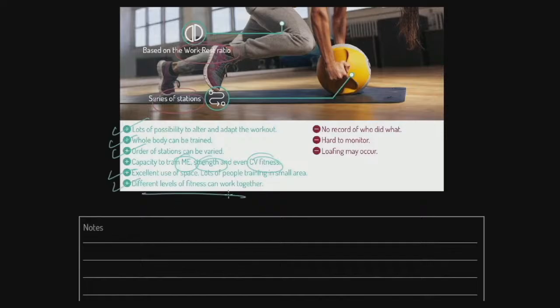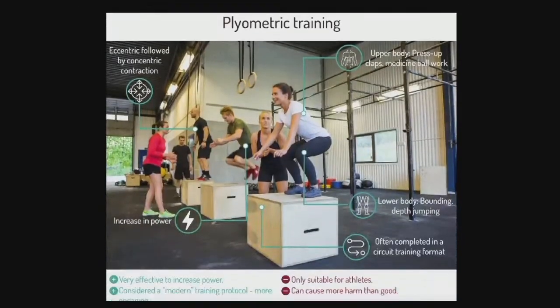Now, that's actually an interesting point, that last one. If you're in a class, say, and let's say it's a wet weather lesson, different people can be doing bicep curls, and you'll be lifting different weights. You might have some beefcake and someone who's not as strong, and obviously, you can work for the same period of time, but with different intensities. Well, it would be the same intensity, but you get my point. So, different people can work together in the same space. However, there are no records of what people did. It's hard to monitor for the trainer and the coach, and there can be loafing or demotivation. I'm sure you've never seen that yourselves, but it is possible.